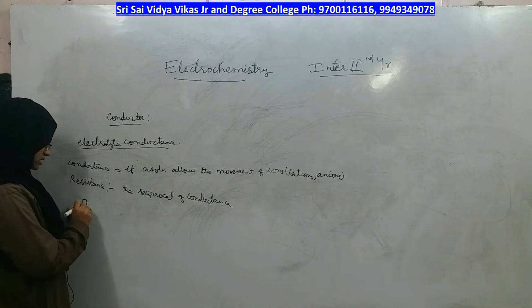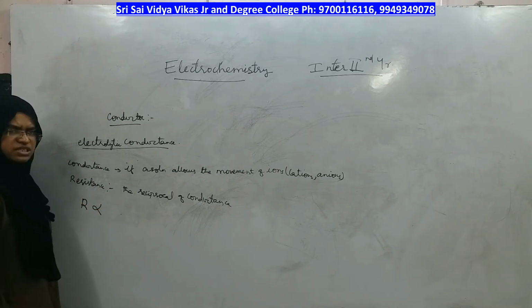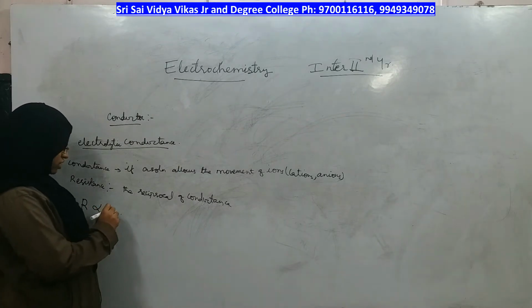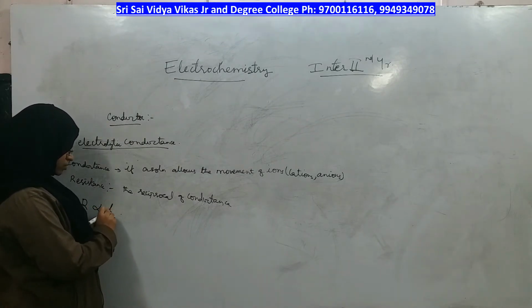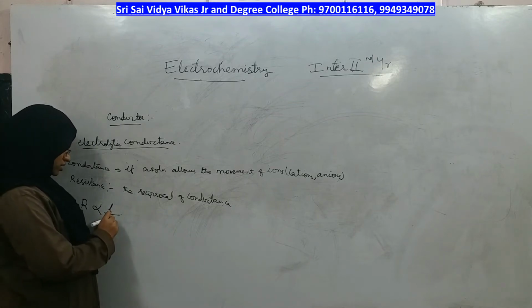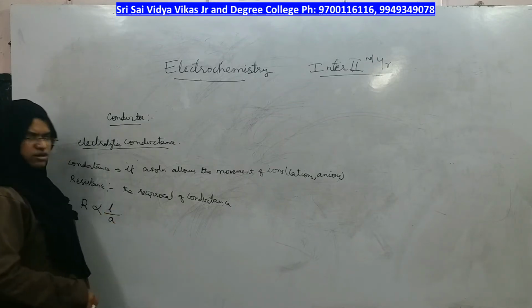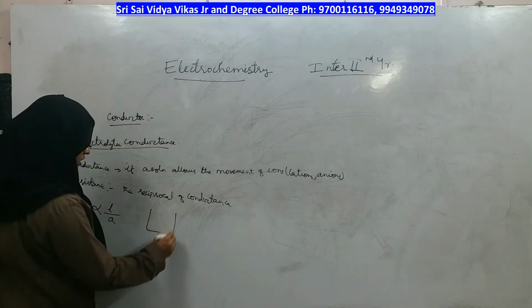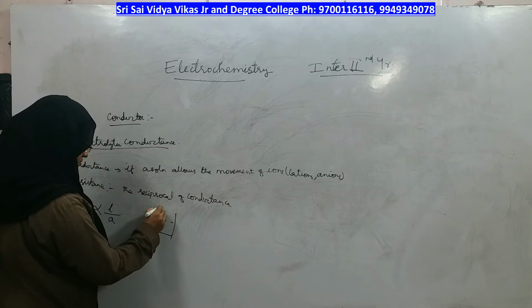And how much resistance is offered by the solution can be measured by a formula. Resistance is directly proportional to the length of the wire or the solution and inversely proportional to the area of cross section, right? Length means suppose there is a